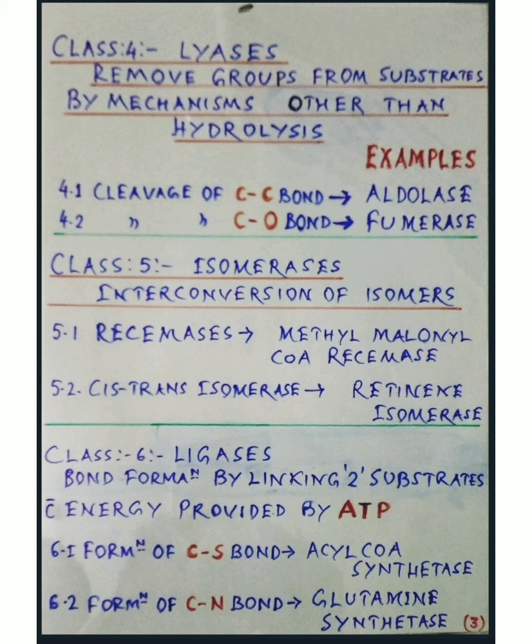That is, they form bond by linking two substrates with energy provided by ATP. Example, formation of C-S bond, acyl CoA synthetase, and formation of C-N bond, glutamine synthetase.